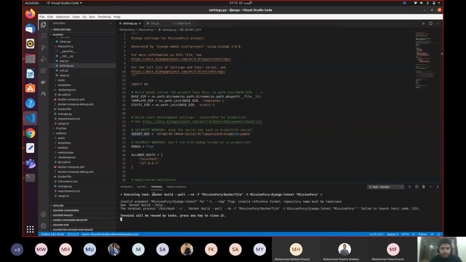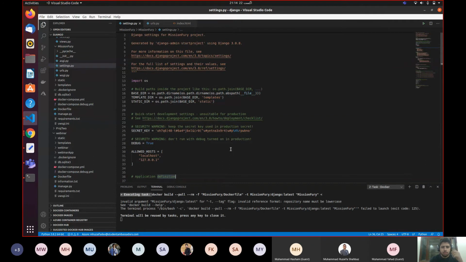If you get any error, what you need to do is, oh my God, why is my mouse not working? My mouse is not working. Sorry for this. Can you provide me a mouse? Okay, just wait, I'm connecting an external mouse. Now it's okay. Thanks for providing me the mouse.